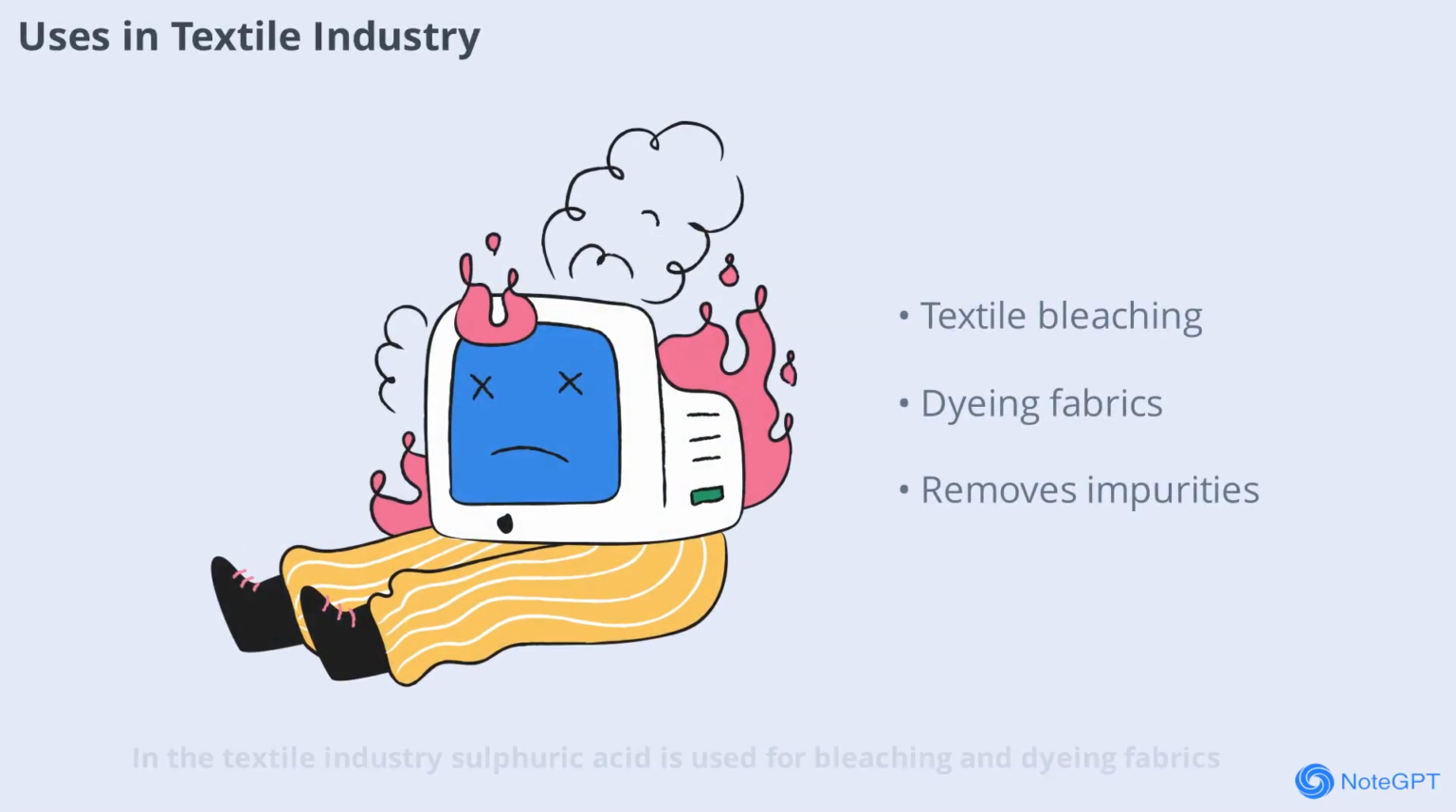In the textile industry, sulfuric acid is used for bleaching and dyeing fabrics. It helps remove impurities and prepares fibers for further processing. The acid's strong reactivity ensures that textiles are clean, bright, and ready for use in clothing and other products.